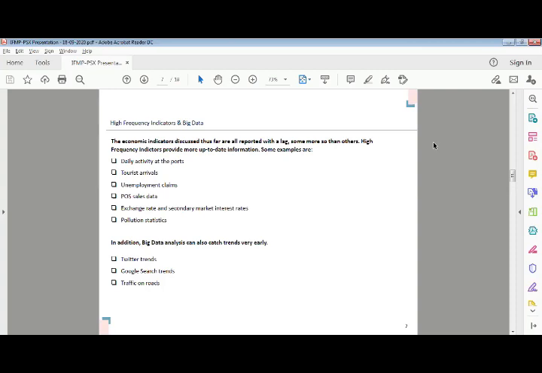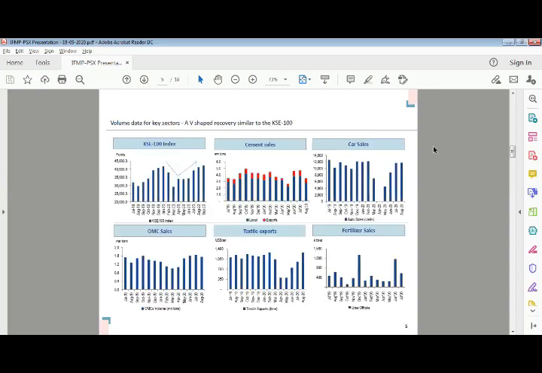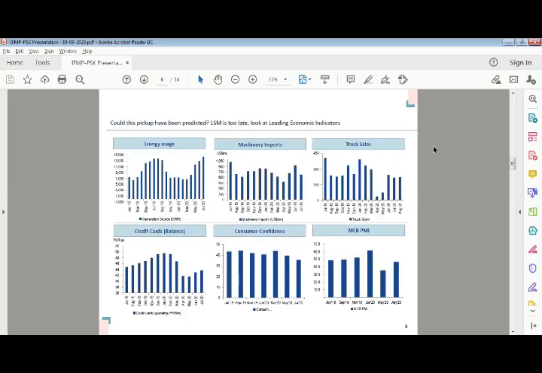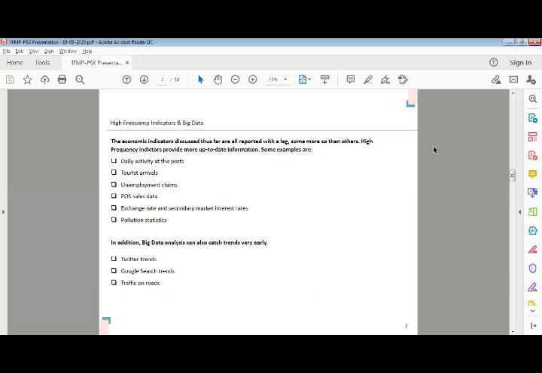Now, the issue with this is that data inevitably is reported with a lag, right? So July cement sales will be reported sometime in August. Same for OMC sales, and so on and so forth. So what do we do then? This is data that is useful, but it is backward looking data, because by the time the actual car sales data comes in, the stock market might have already priced this in. So what do you do then?